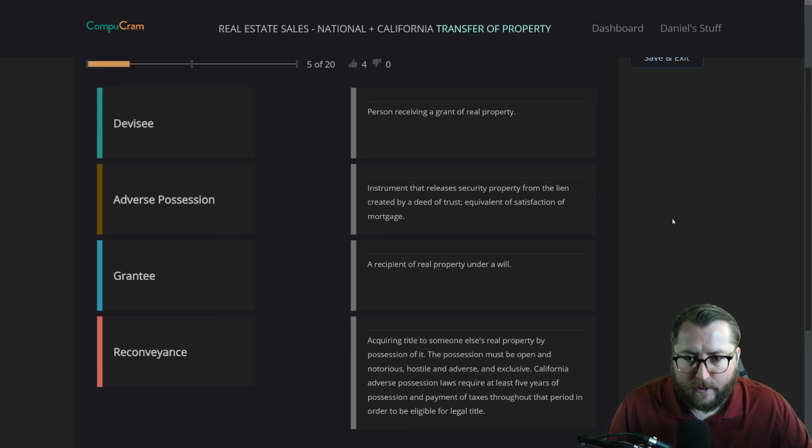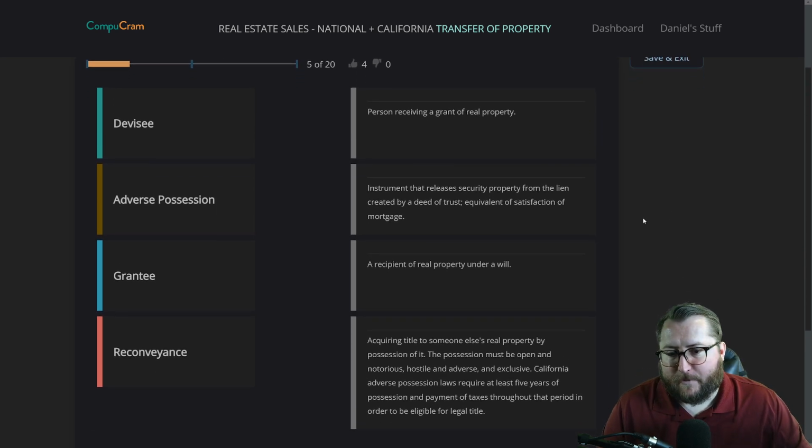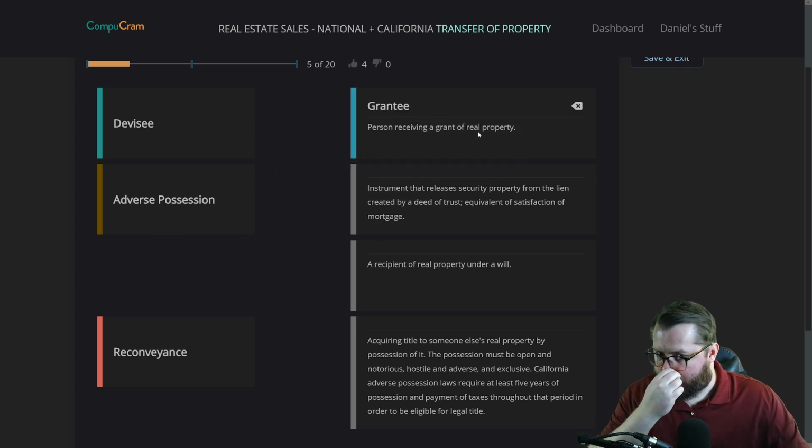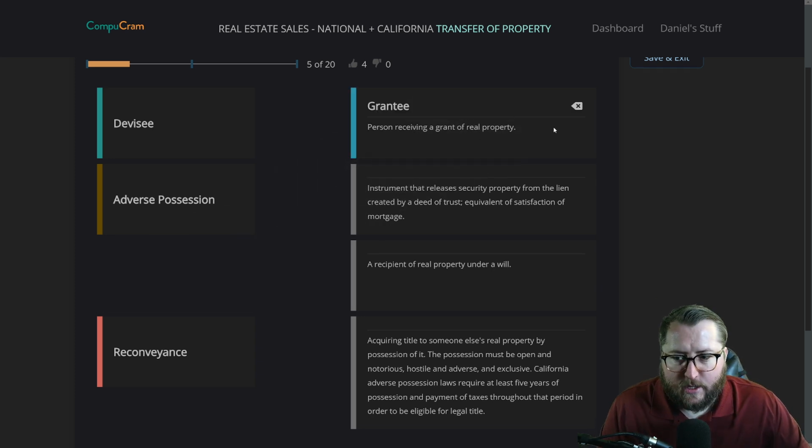All right. Let's see what we got here. A person receiving a grant of real property. Grantee. Sorry, my nose is itchy. An instrument that releases security property from the lien created by a deed of trust, equivalent of satisfaction of mortgage.